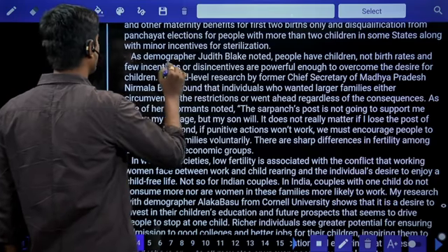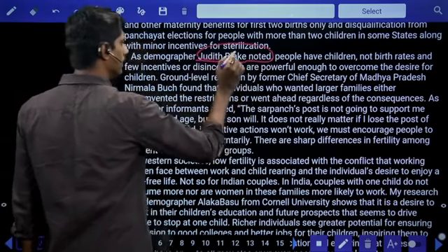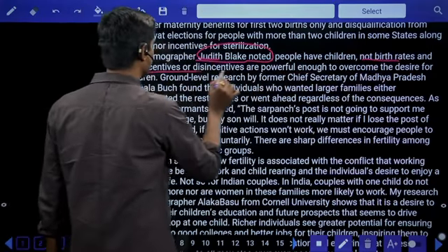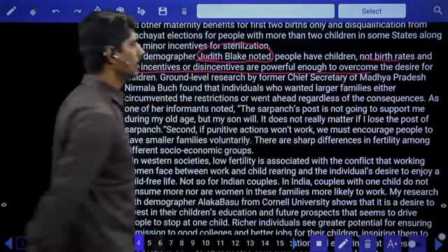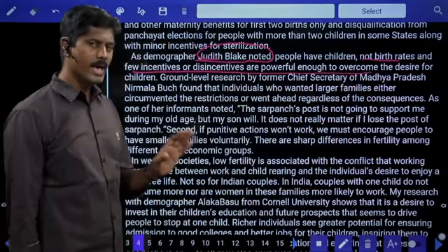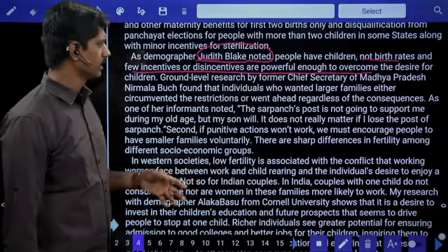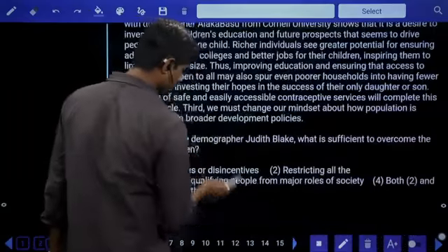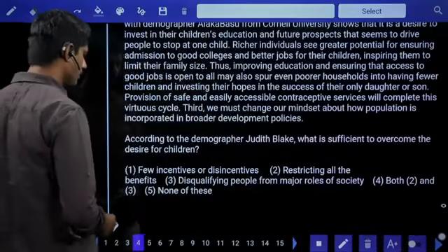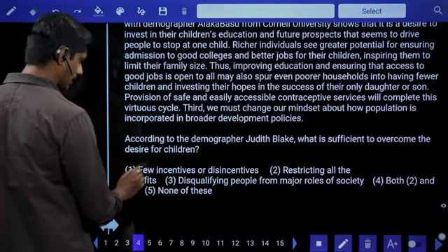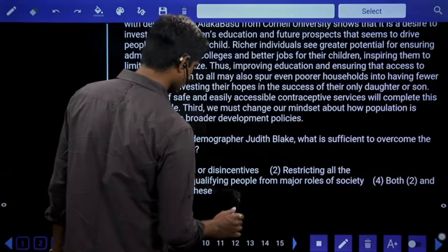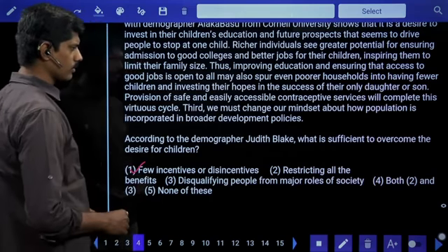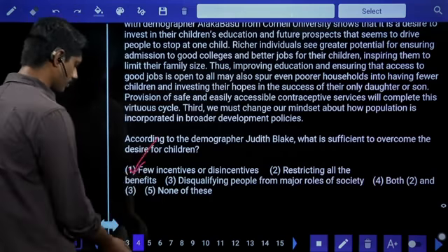As per demographer Judith Blake noted, people have children, not birth rates, and few incentives and disincentives are powerful enough to overcome the desire for children. Few incentives or disincentives, yes. Restricting all benefits, no. Disqualifying people from major roles of society, no. Answer is only one. First option is the right answer.